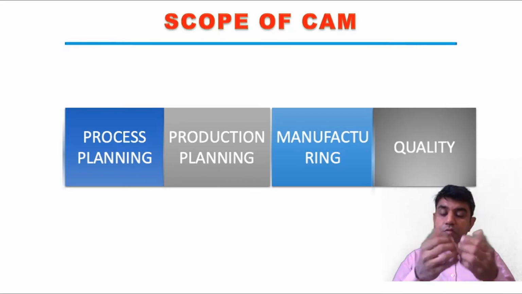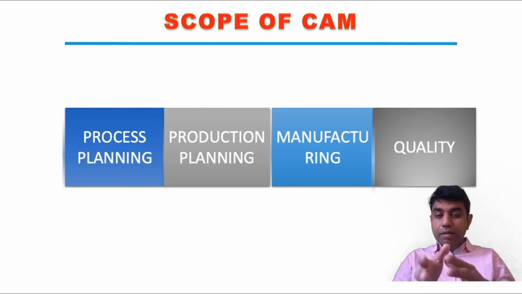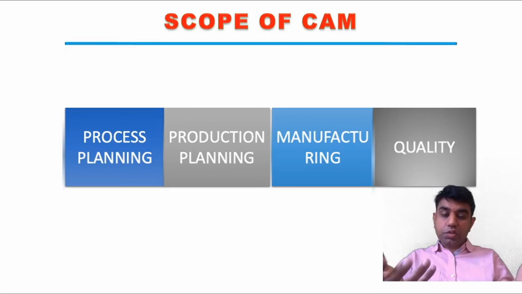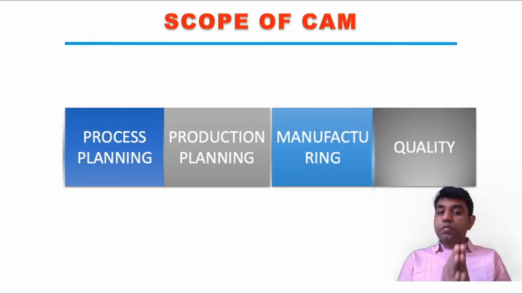Say for example, now we are aware of all the different manufacturing processes. We have different material removal processes in which we have different machines, for example the lathe machine, shaper machine, and milling machine; they are all involved in the metal removal process. We have other processes such as casting also, and in that we have different types: centrifugal casting, say manual casting. So which process is required to be executed first is decided in the process planning part, and with the help of computer software we can do that in a very easy way.